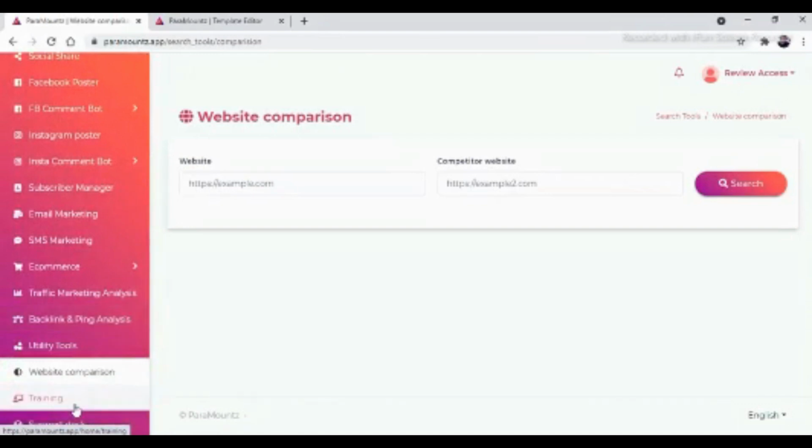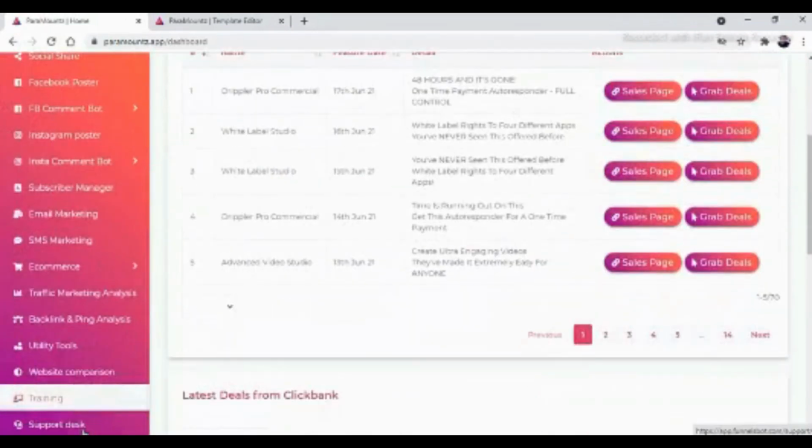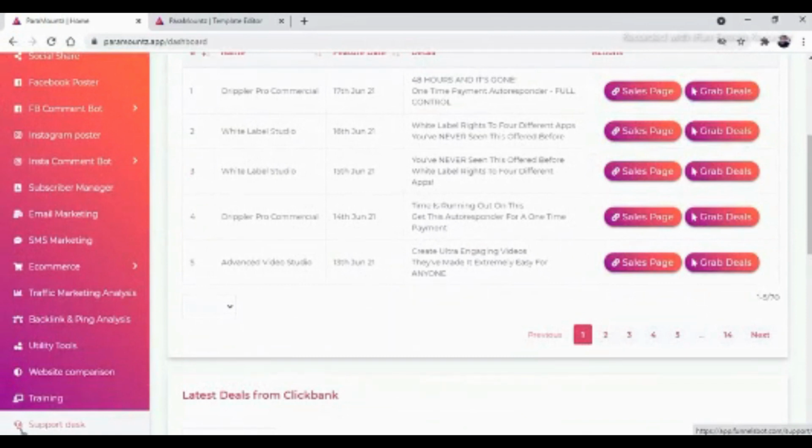Then there is detailed training video, where you can get each and everything of this software in front of you. If you are finding any difficulty using this software, contact our support desk, raise a support ticket, and our 24/7 support will reach out to you as soon as possible.